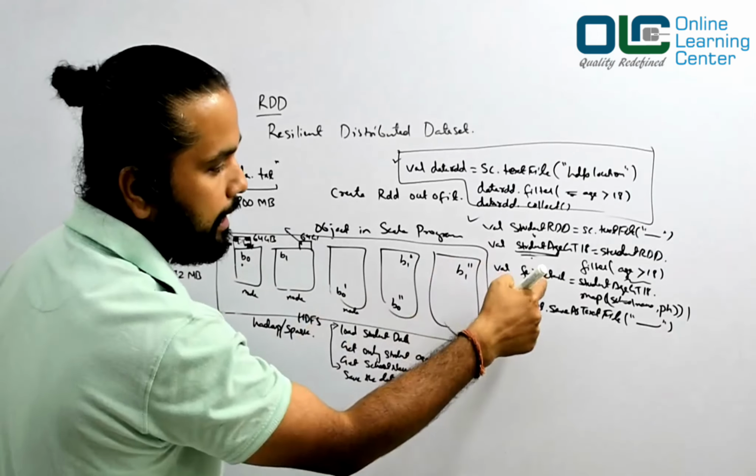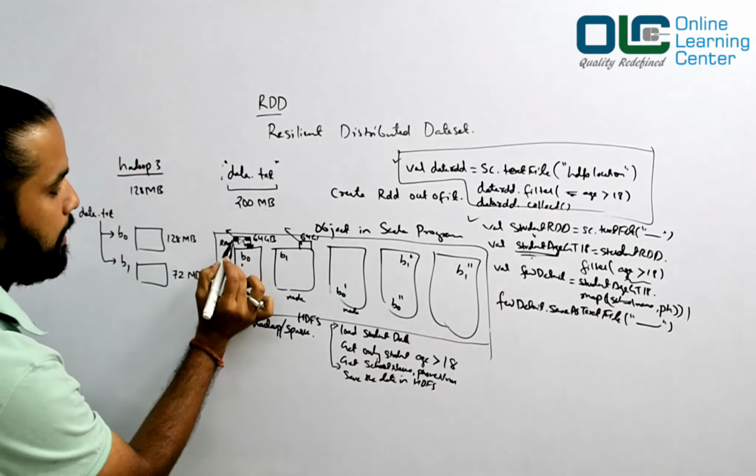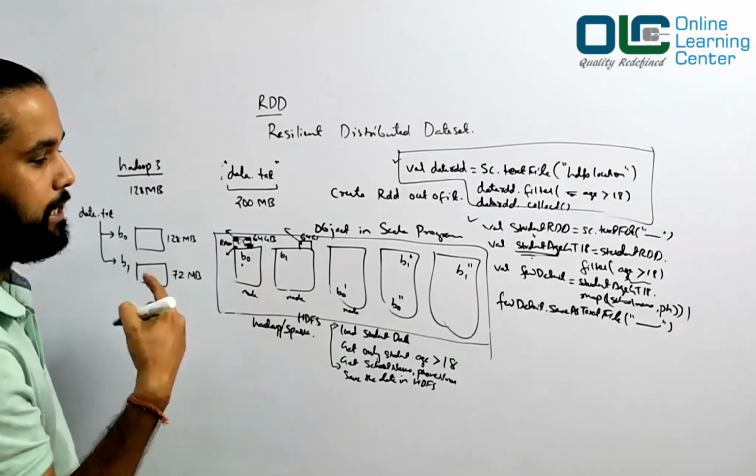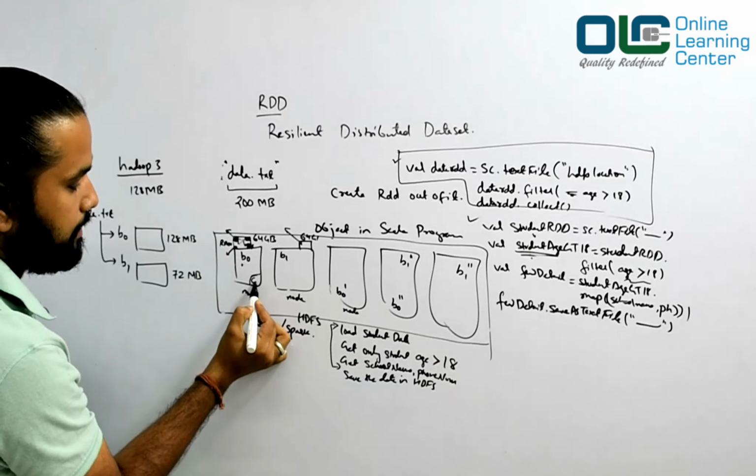Again you have created another RDD, then dot map. Again it will give you another RDD. So you have another RDD here, which will have lesser data. Now this is what you want to write to your HDFS. So when you write this to your HDFS, it would go and sit as another block, right?